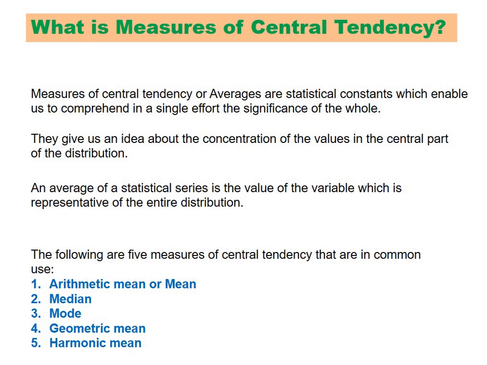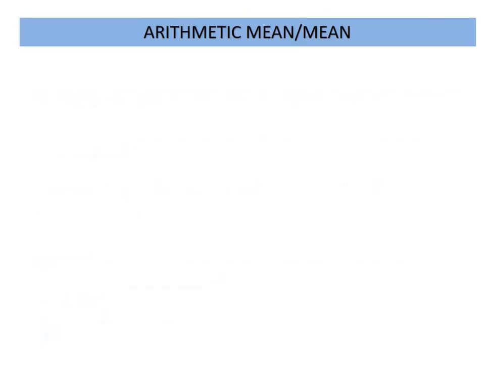This means that averages are the numbers which give us an idea about the entire population, or about the concentration of the values in the central part of the distribution. Though we are familiar with these averages, we will now discuss in this video the things we haven't discussed in school. So we have generally five measures of central tendency that are common in use. These are the arithmetic mean or the mean, the median, the mode, the geometric mean, and the harmonic mean. Let us now discuss each of them one by one.